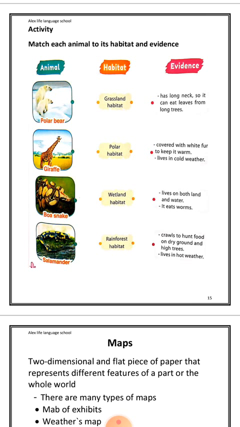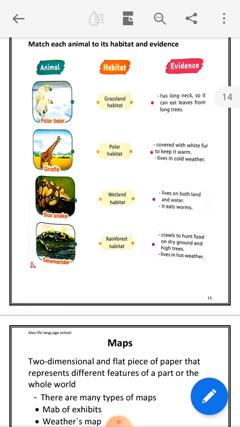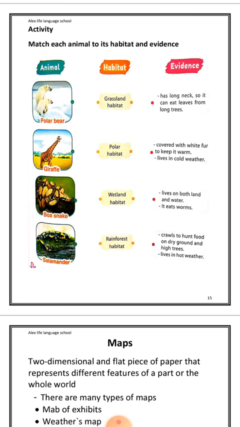salamander is an amphibian. Amphibian means it can live in both wet and dry habitat. Okay, it can live in wetland because it lives on both land and water and eats worms. Okay,